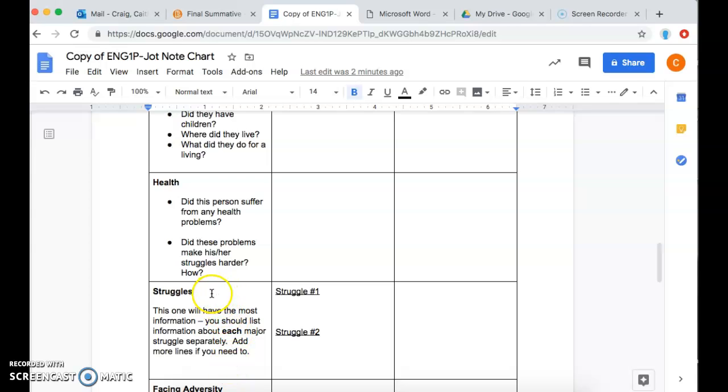This part where you get to the struggles, this is where you'll have the most information, right? Because you're doing your biography on somebody who you think has faced adversity. So you should list information about each major struggle separately. And if you need to add more, then you can.